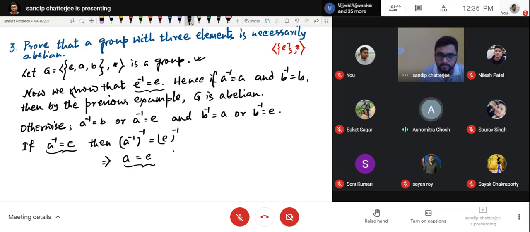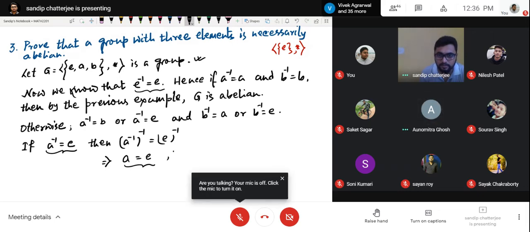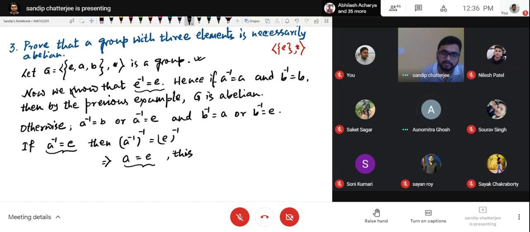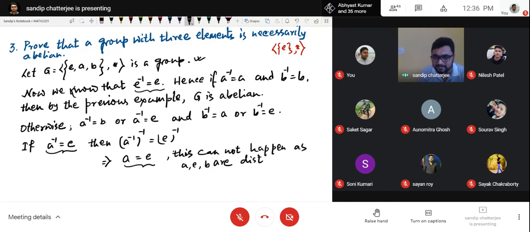In a group, there is only one identity element, unique identity element. So this cannot happen because A and E are distinct elements. This cannot happen as A, comma E, comma B are distinct elements in G, correct? Elements of G. So, A inverse is E.